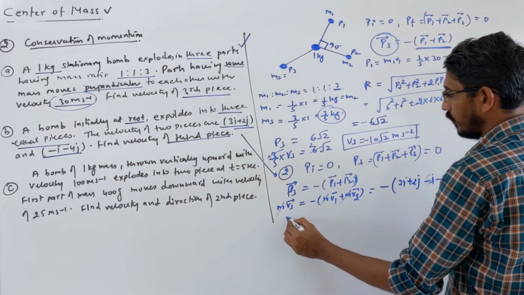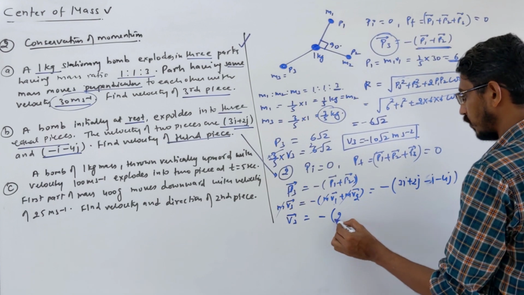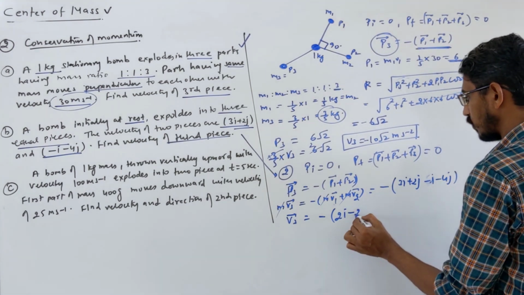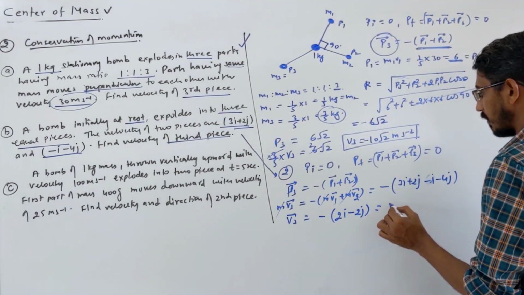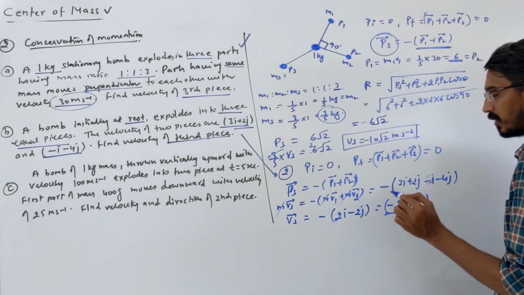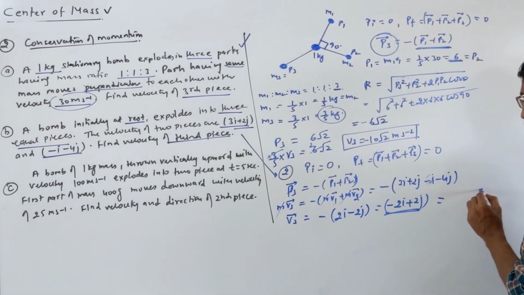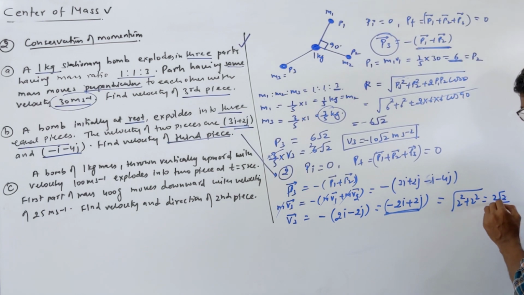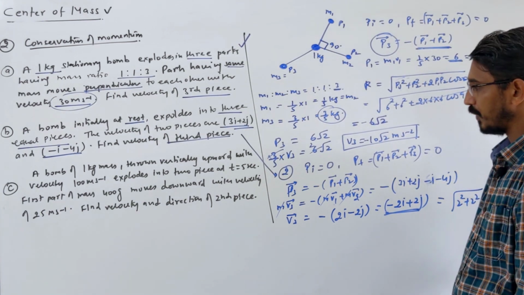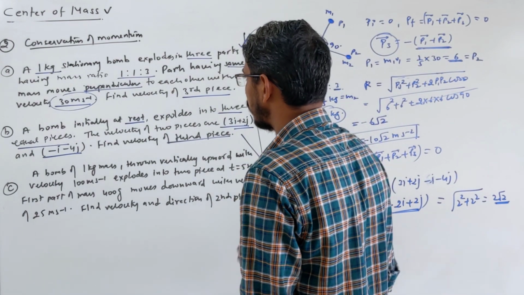So how much does V3 come to? Minus outside: 3i minus i means 2i, and 2j minus 4j becomes minus 2j. Then you take the minus inside, which becomes minus 2i plus 2j. That's the velocity of the third piece. If they ask in vector form, this is your answer. If they ask for the magnitude, then it will be the square root of 2 squared plus 2 squared, so you can write 2 root 2. Hope you understood this. Okay, let's see the next problem. So this is in vector form.